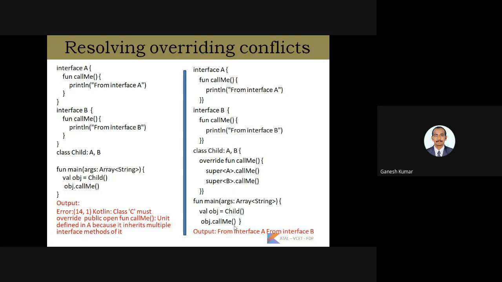Here is the output: we receive the same output with the help of the object, calling the function declared inside the interface.